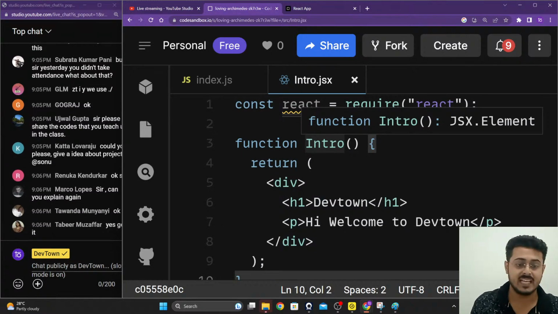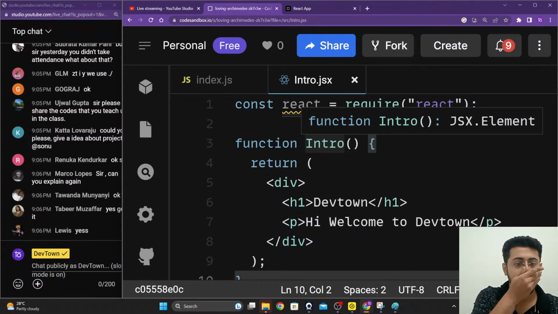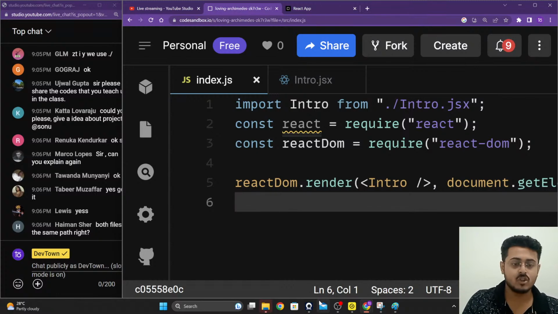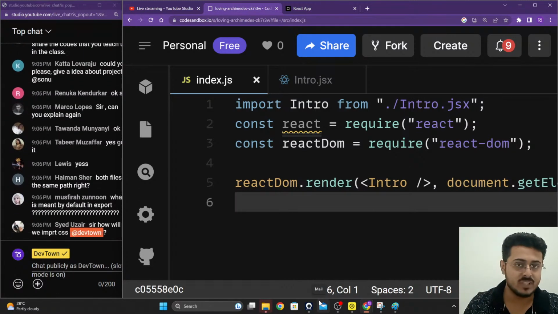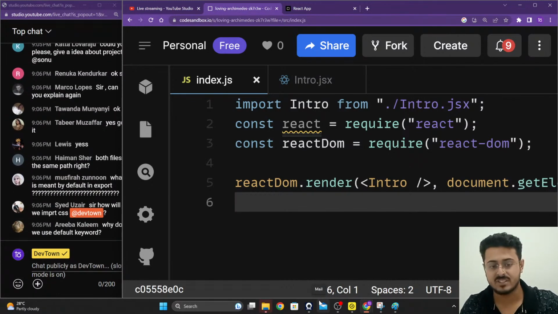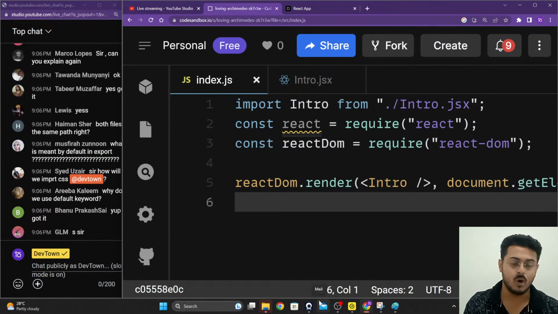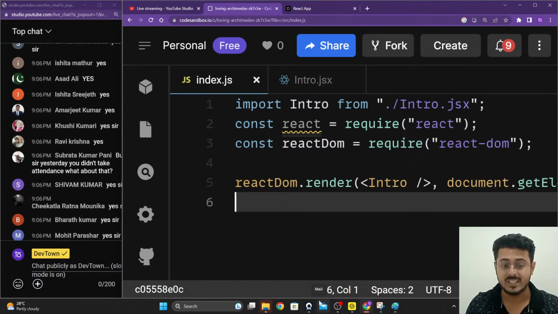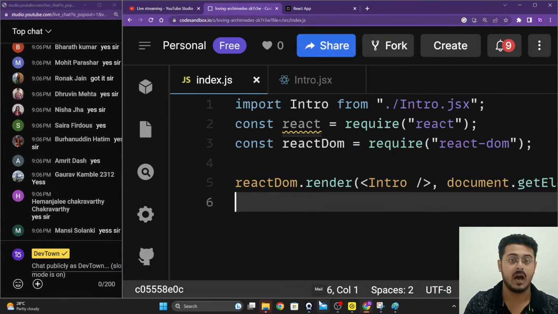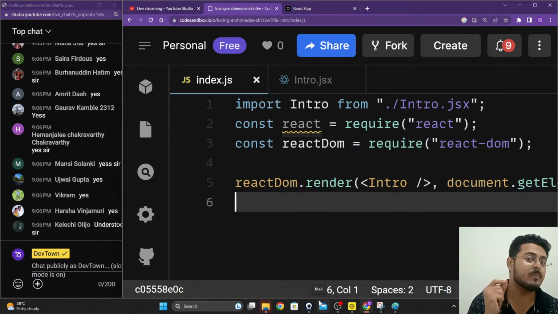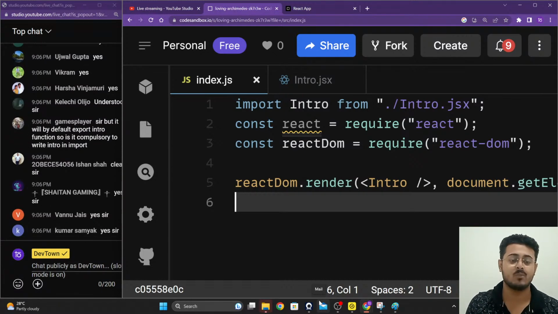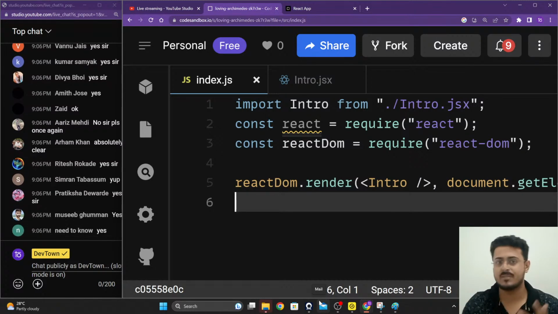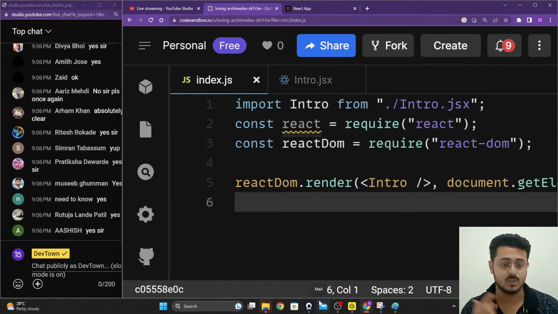Are you guys able to understand this? Please let me know. This concept of JSX, why are we using JSX, why not vanilla JavaScript, we'll be solving in tomorrow's class. I'll show you how the exact same code would look using just vanilla JavaScript, and you will immediately be able to identify why we are using JSX. Some important concepts like Babel I'll also explain in tomorrow's class.